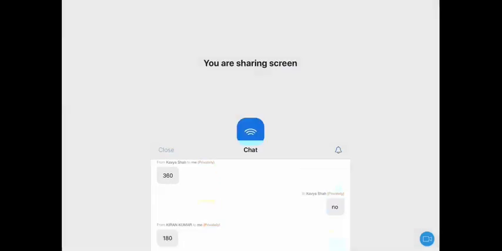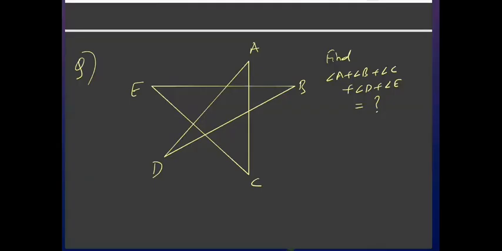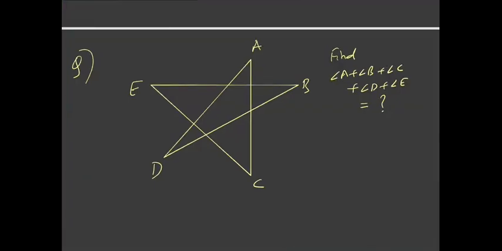Okay, some of you have already got the answers. Okay, so let us discuss this problem. So what about X? What can I say about angle X and angle C and angle E? Is there a relation between X, angle E and angle C?